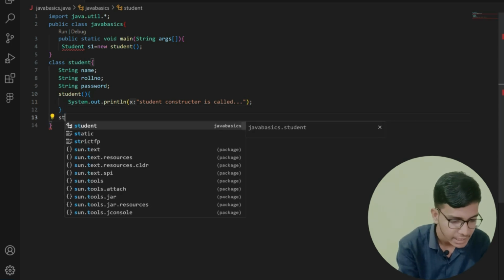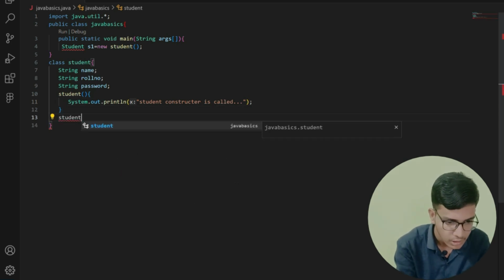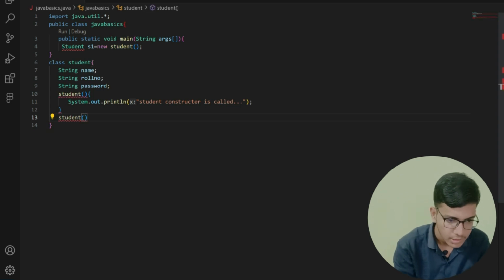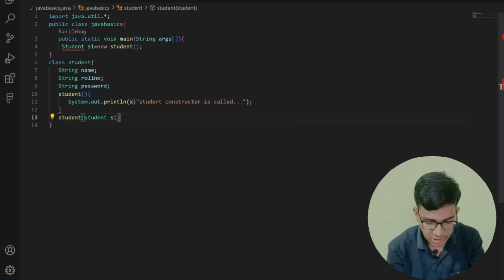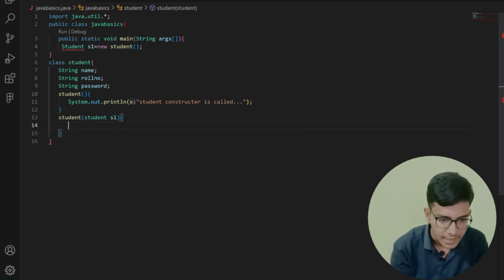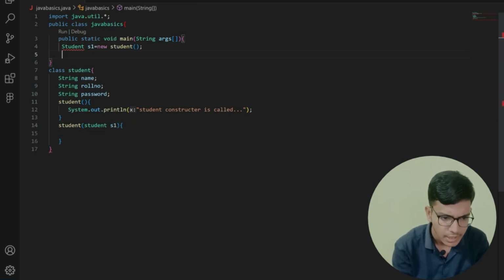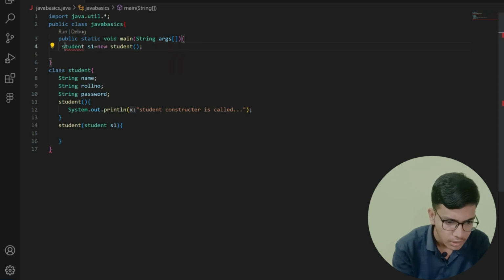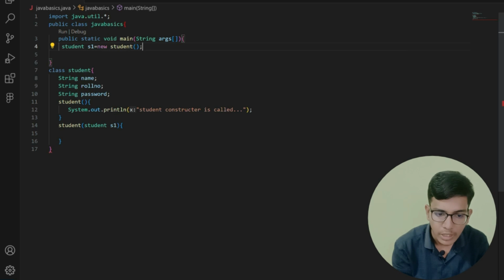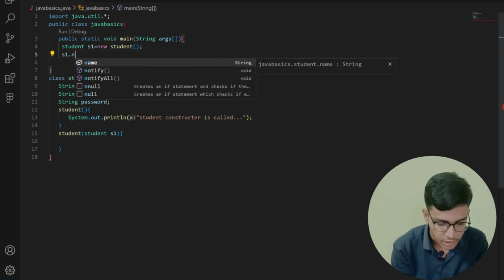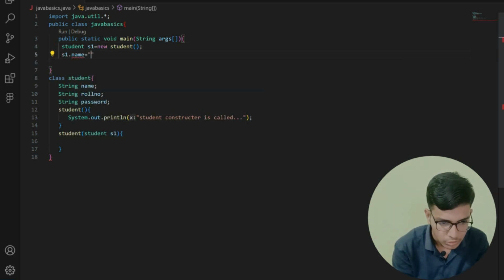After that I'm going to create my copy constructor. See the syntax carefully. In the Student constructor, I'm taking the object of another student. Now I'm taking the object of s1 here. In the main program, first of all let me give a small s. Here let me give the student name: s1.name is equal to Jabir.